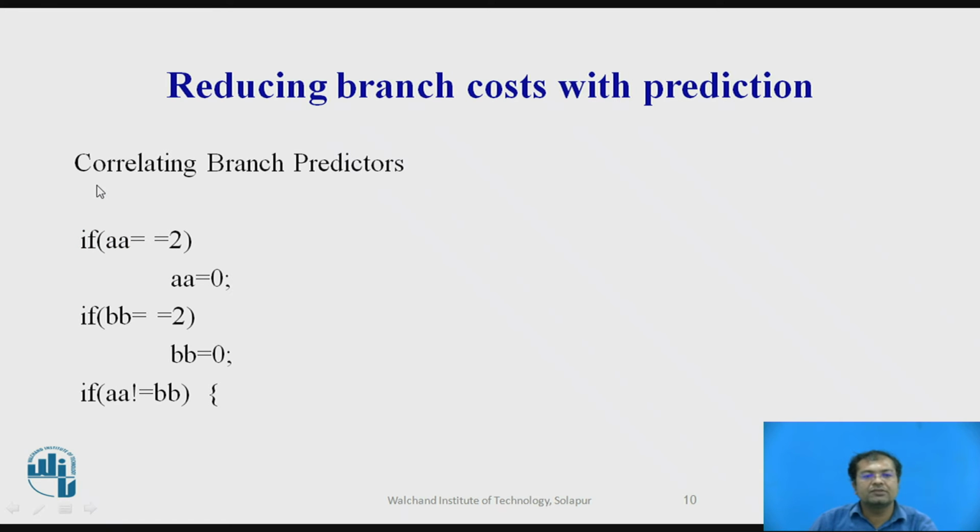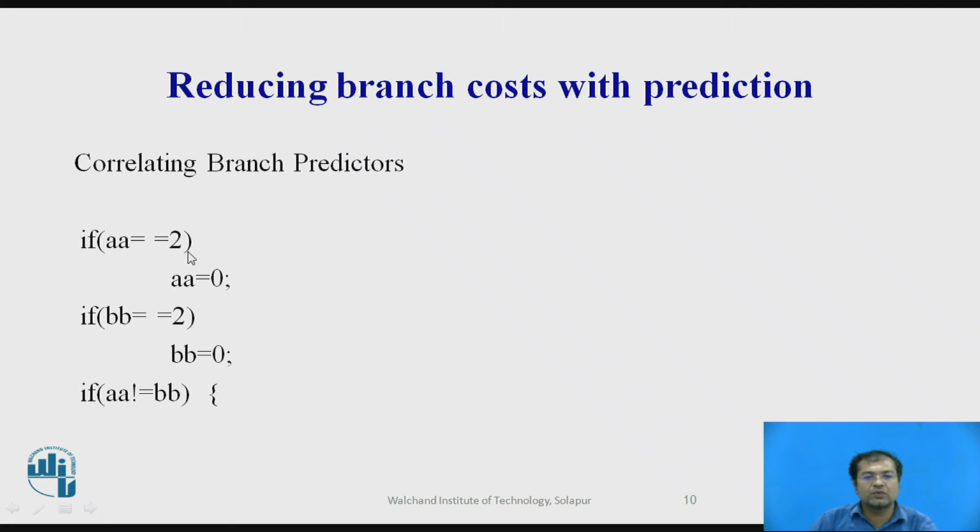Coming to the next topic, which is correlating branch predictors. Normally the branch predictors are analyzed based on the previous branch data. That's why it is called a correlating branch predictor. Before taking a decision or prediction, they analyze the previously taken branch cases, and based on that the further decisions will be taken. We'll see an example.